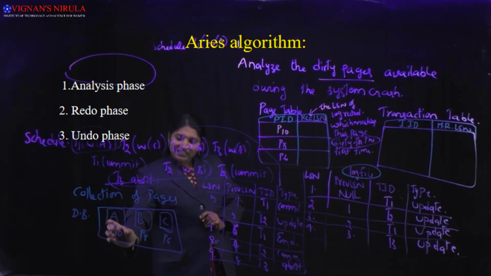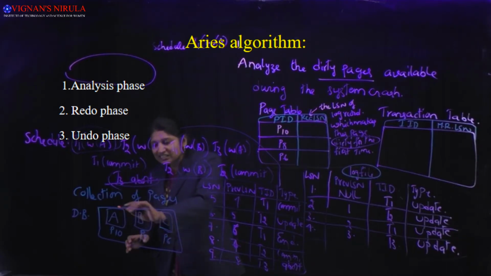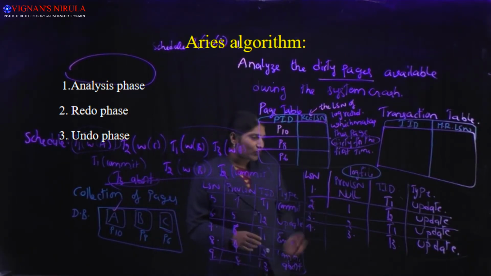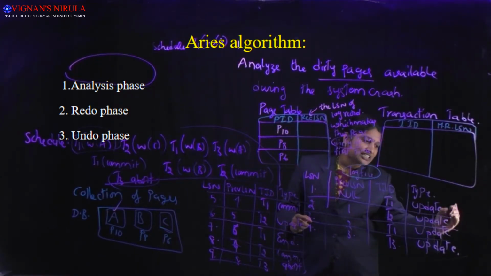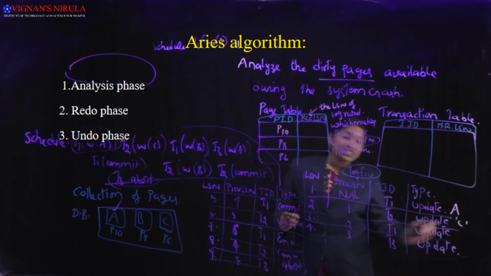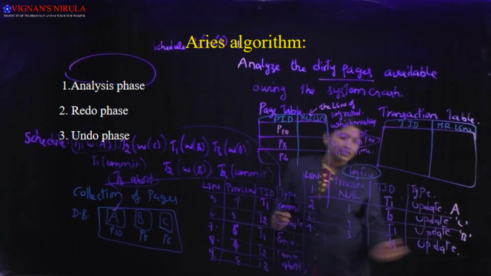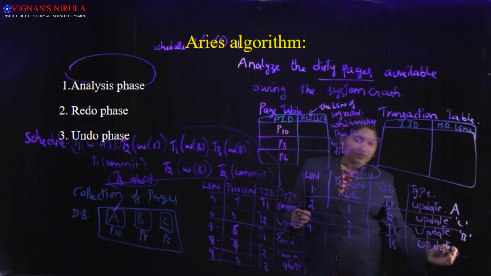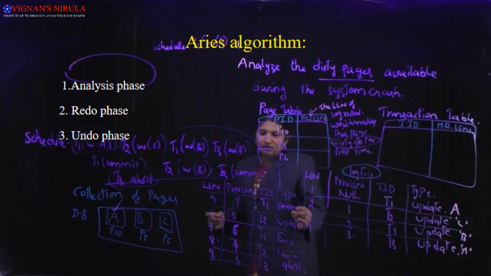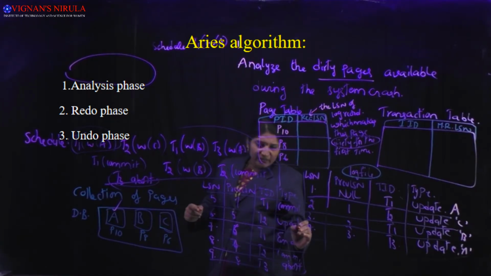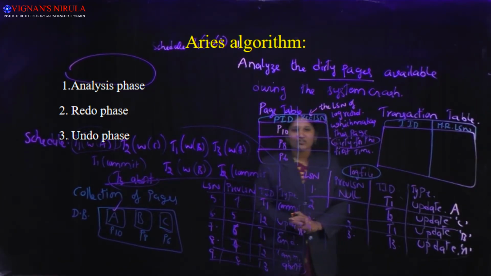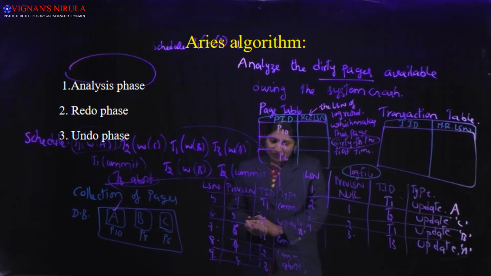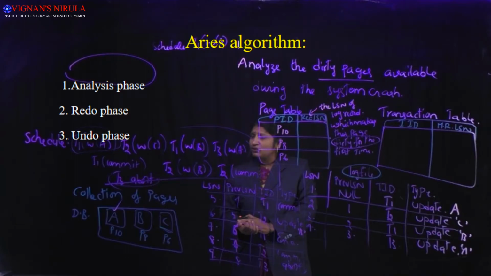Now see which log record has done the first update on A. See this log file. The first update on A is by transaction T1. The second one is an update on C. This is an update on B. The fourth one is an update on A. The fifth one is commit. The sixth one is an update on B. So we have two updates on A, two updates on B, and one update on C.